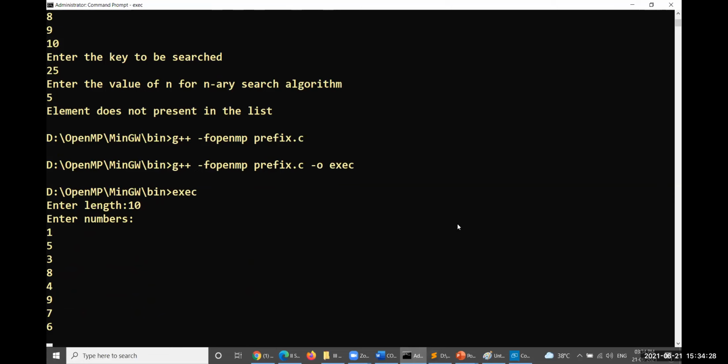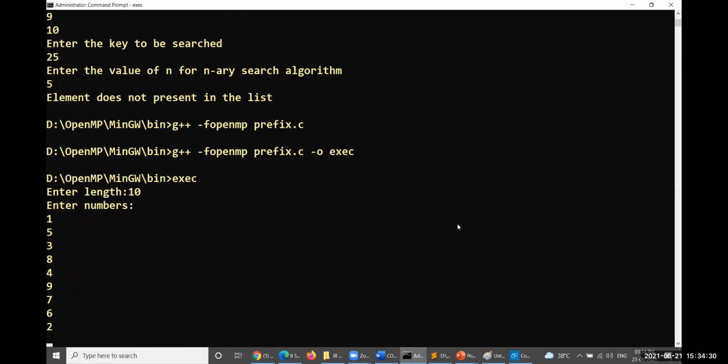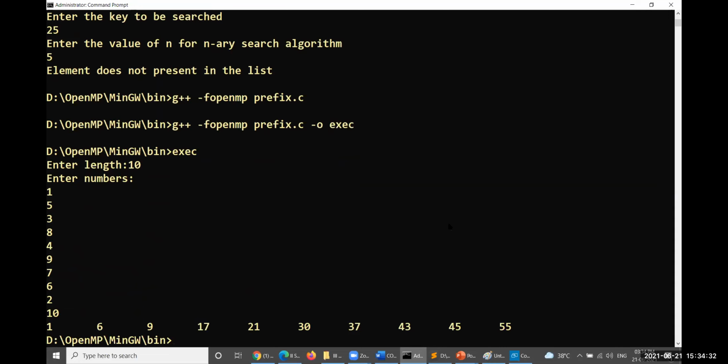So 1 plus 5, 6. 6 plus 3, 9. 9 plus 8, 17. 17 plus 4, 21. 21 plus 9, that is 30. 30 plus 7, 37. 37 plus 6, 43, and so on. In this way, our problem will be continued. This is what the prefix sum will be.